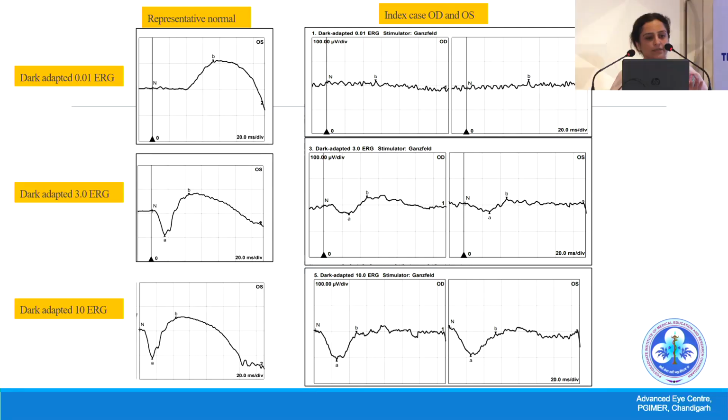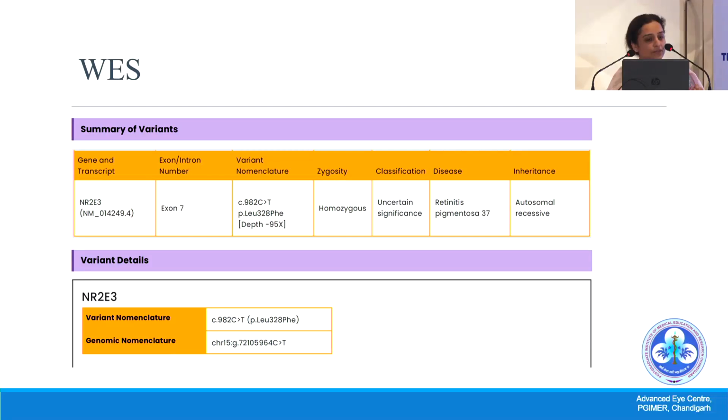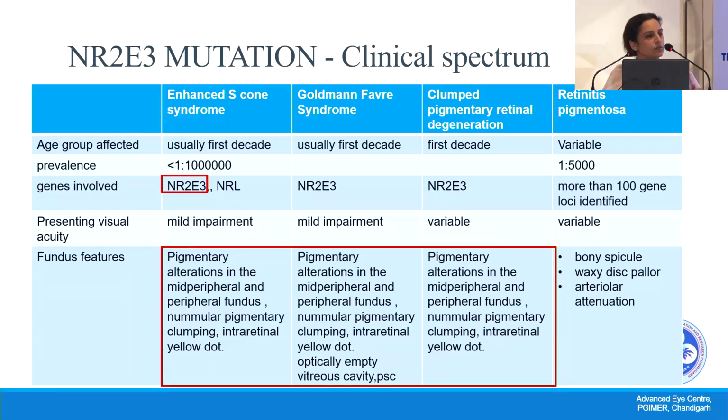So there was markedly diminished dim flash ERG, also the dark adapted, and we saw there was reduced flicker responses. It was consistent with an electronegative ERG. Genetic testing revealed NR2E3 homozygous mutations, which were segregated in the parents as well. And this was a variant which was consistent with enhanced S-cone syndrome.